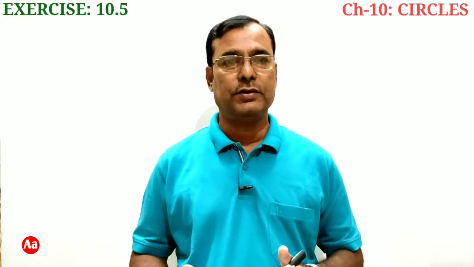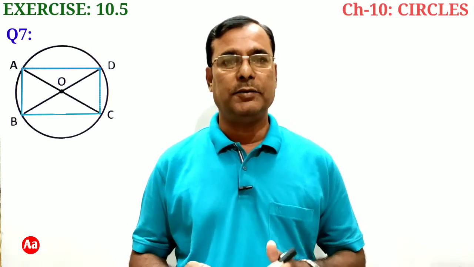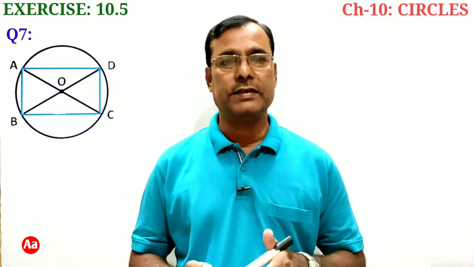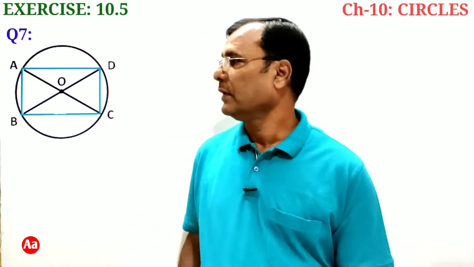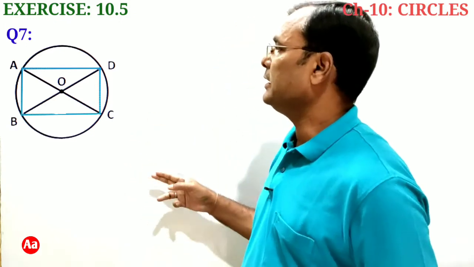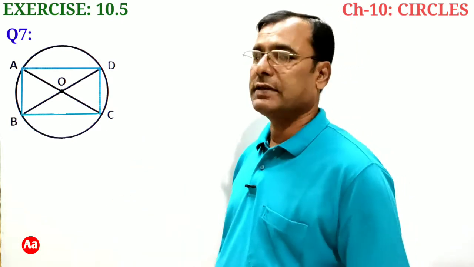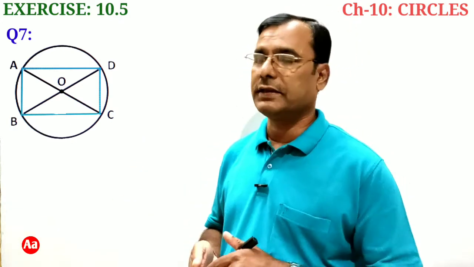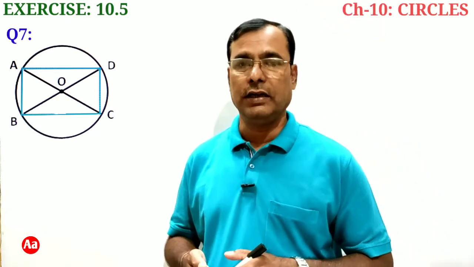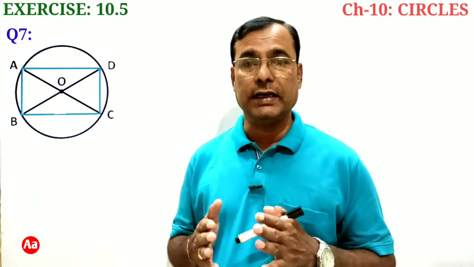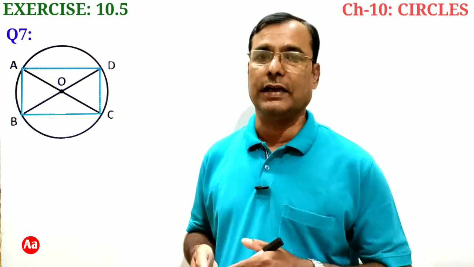Exercise 10.5 question number 7. If the diagonals of a cyclic quadrilateral are diameters of the circle through the vertices of the quadrilateral, prove that it is a rectangle. In this figure, ABCD is a cyclic quadrilateral and diagonals AC and BD of the cyclic quadrilateral are diameters of the circle, and we have to prove that this cyclic quadrilateral ABCD, whose diagonals AC and BD are diameters of the circle, is a rectangle.